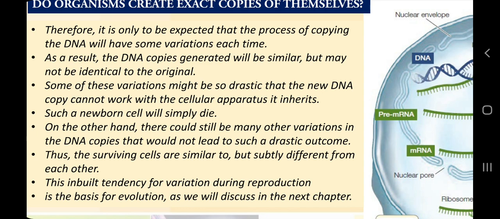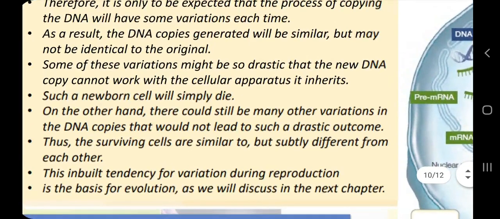If you have an idea of binary fission in amoeba, because you have learned in class 8th also how cells divide, how amoeba divides, then keeping that in mind, imagine that the amoeba is duplicating its DNA, while duplicating the DNA it is creating some variation, and that is leading to slight changes. So daughter cells are not identical, they are similar.